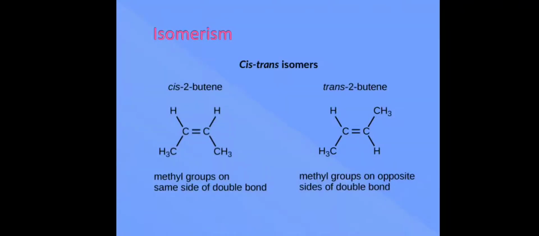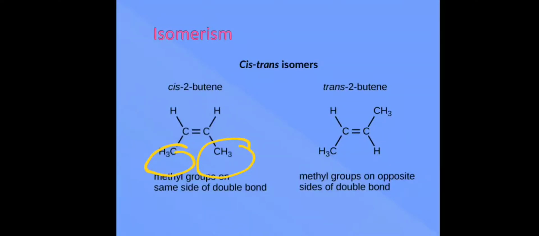Okay, the next property of carbon atoms is that it shows isomerism. Now, what is isomerism? Isomerism is when there is one chemical formula, one molecular formula, but it has different structures. Okay, so the structures that we see on our screen: the first structure is cis-2-butene, and the next structure is trans-2-butene. So what is a cis structure? A cis structure has the methyl groups, CH3, on the same side of the chain.